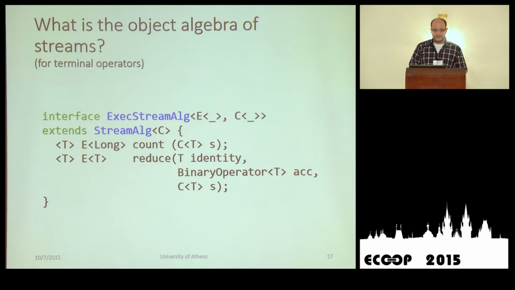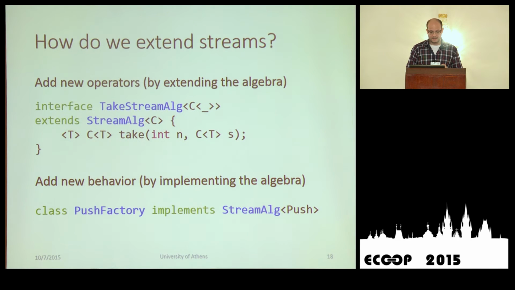Again, what is the object algebra of streams for terminal operators? It is a new interface that extends what we have seen before, enhanced with another type. Not the type of the stream, C, but of the type of a container that contains a value. Because here we have terminal operators, count, that is going to produce a long, reduce, that is going to produce an integer. But we would like to abstract what terminals do by abstracting the container of some value. We will see later an example.